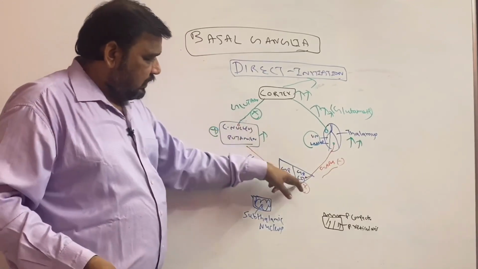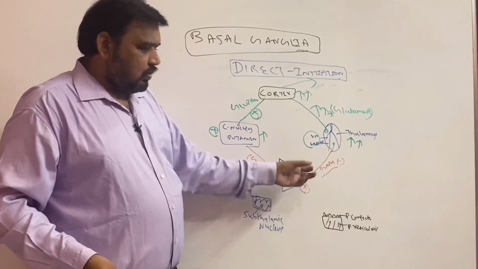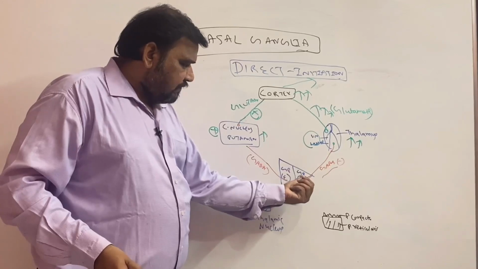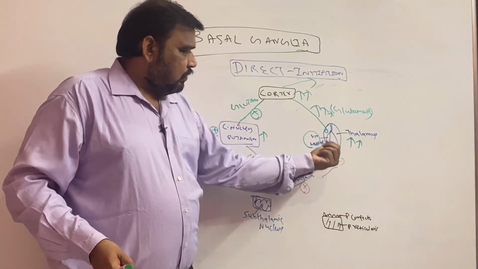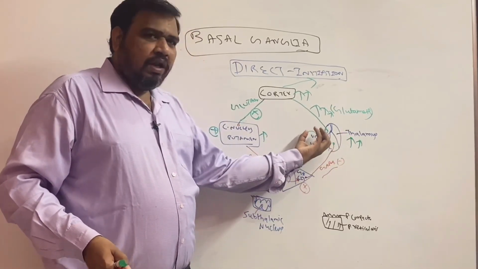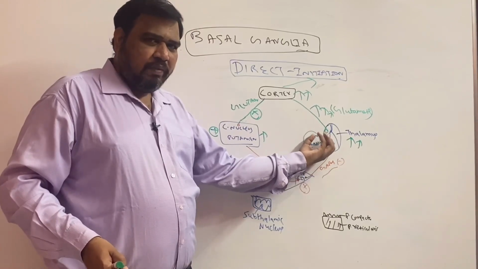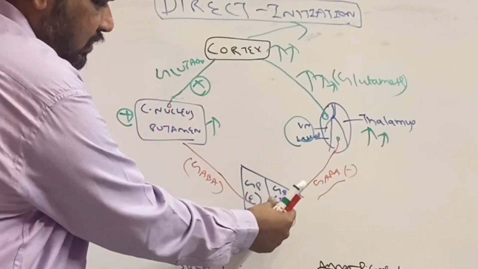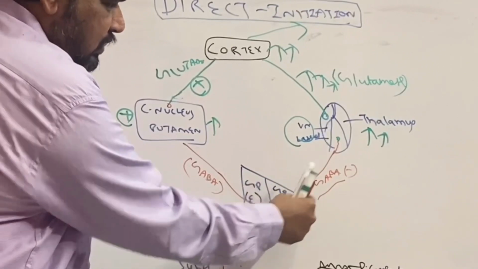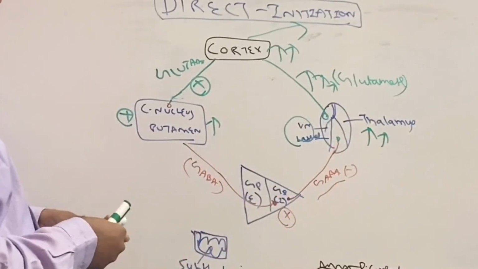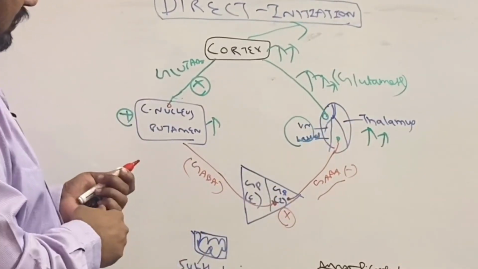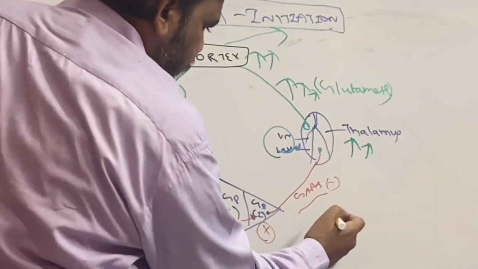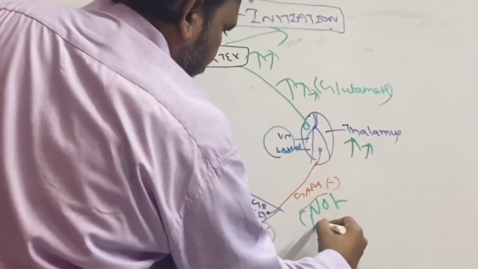is to inhibit the globus pallidus interna. So this is inhibited. The actual function of this interna is to inhibit the ventromedial and lateral nucleus of thalamus. That has to be inhibited, but this is already inhibited, so this is not happening. This GABA discharge is not happening.